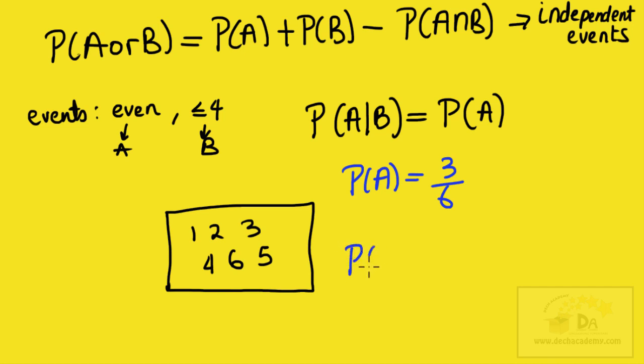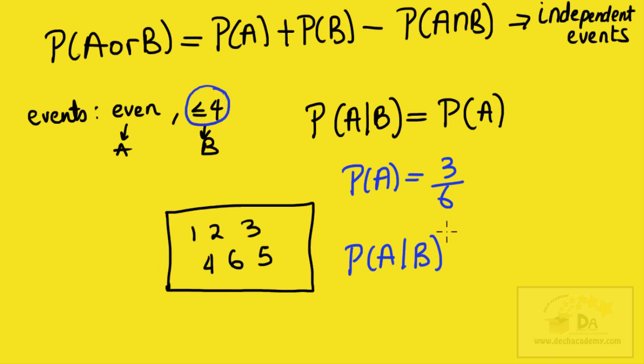Now what's the probability of event A given that event B has occurred? So what's the probability of getting an even number given that the number obtained is less than or equal to 4?